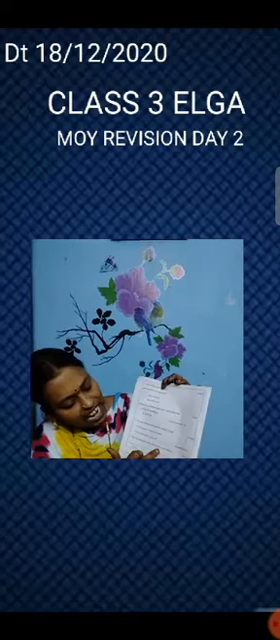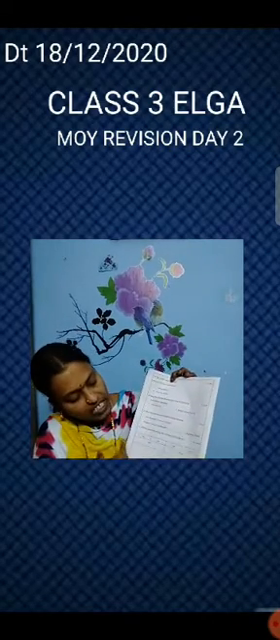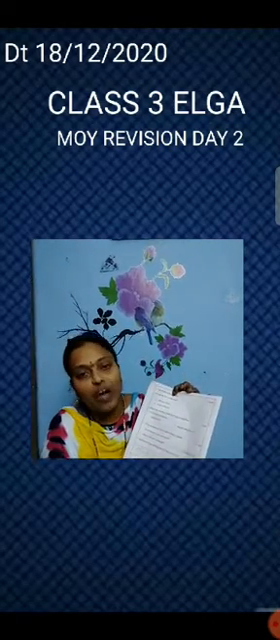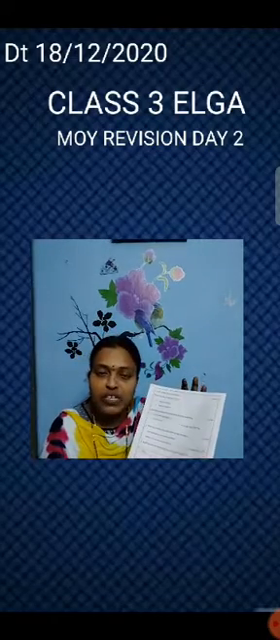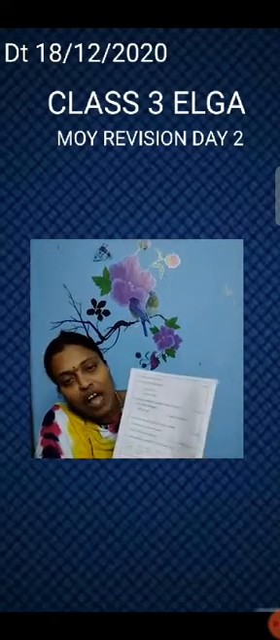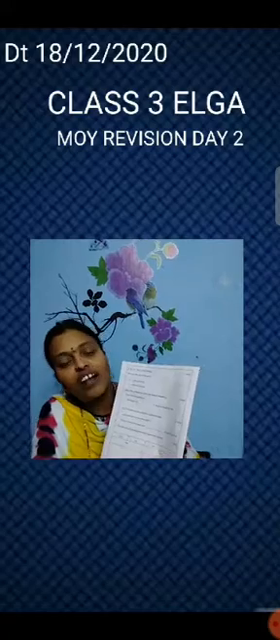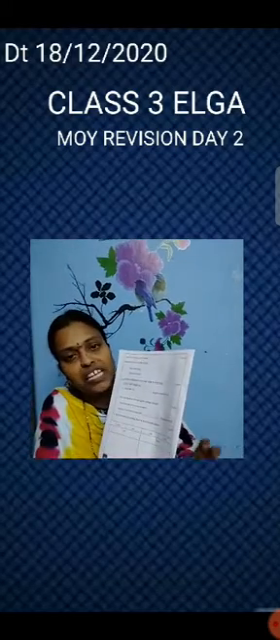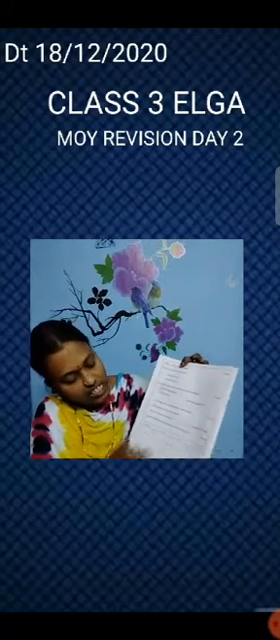Sort words by writing them in the correct column. Here 2 columns are given, verb and noun. What are verbs? Action words are called verbs. And what is the noun? All the naming words are called nouns. Names of persons, places, animals and things, right? See the words.